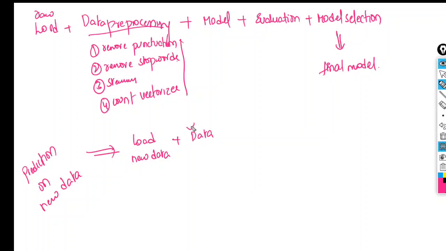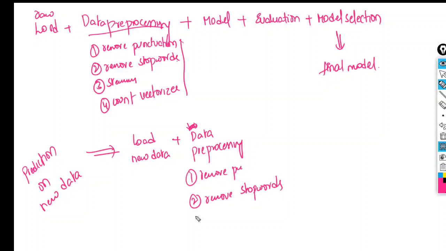For the new data also, we have to do the data pre-processing. Whatever you have done here, as it is we have to do here. No changes. First, remove the punctuations. After that, remove the stop words. After that, stemming. After that, count vectorizer. Same to same.